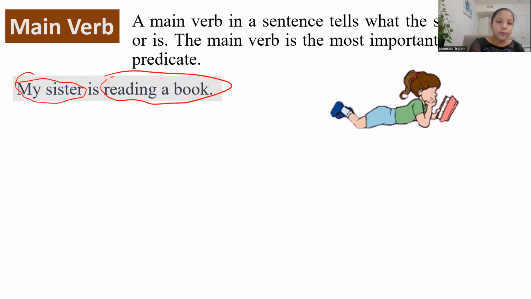As you can see, reading. Remember, like I said in the first slide, a main verb can be an action verb. So reading shows an action. So reading is an action verb. It's a main verb and an action verb, okay? So is is not the linking verb. Even though my sister is the subject and reading a book is the predicate, that doesn't mean is is the linking verb, because reading is the action verb. That means is is the helping verb, okay?